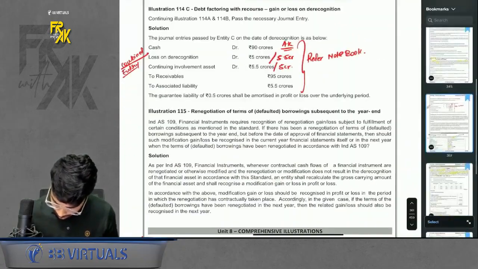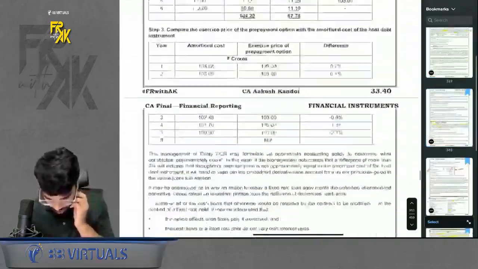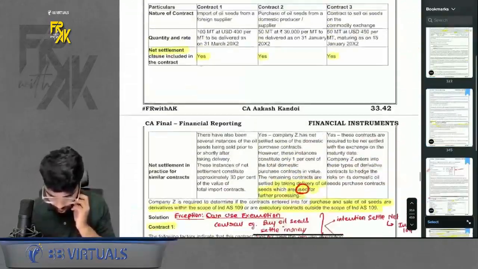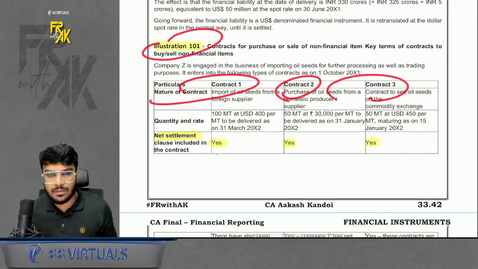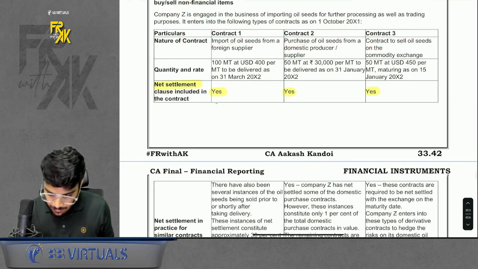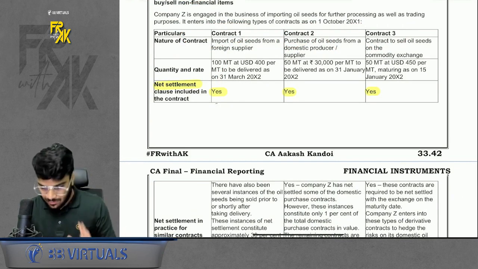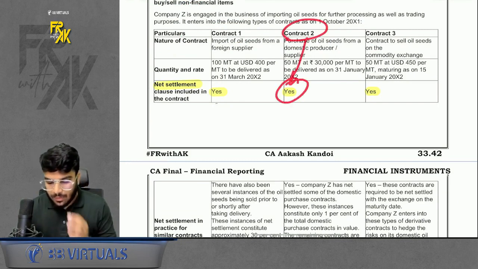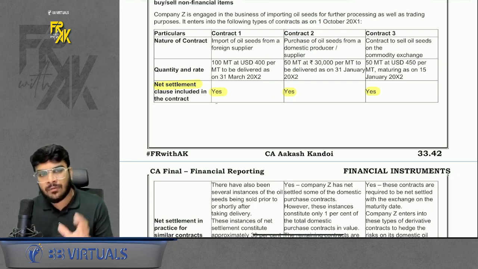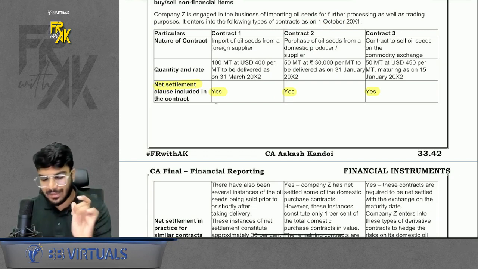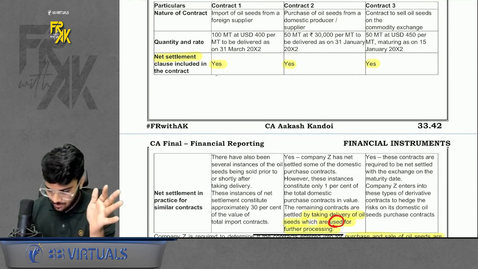One is, one sec. I will show you which are those questions. One is this one. You will have a 3 table kind of a thing. Just to revise this, in contract number 1, settlement happening on net basis is covered under derivatives 109. Under contract number 2, you are buying the oil seeds for your own consumption. So there is a concept of own use exemption. Just remember that part. Whenever you're buying anything for own use, it is not accounted under 109. So it is out of scope.